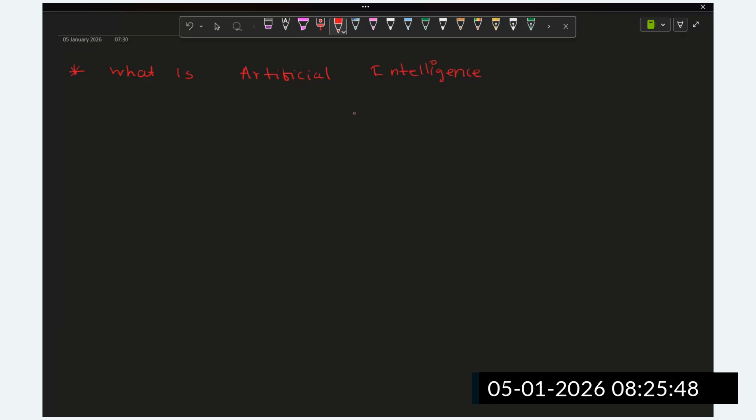Okay, what is artificial intelligence? Guys, if you observe this closely, artificial intelligence is made of two terms. Artificial is one term, another is intelligence. If you see the word artificial, it is nothing but something man-made, something human-made,